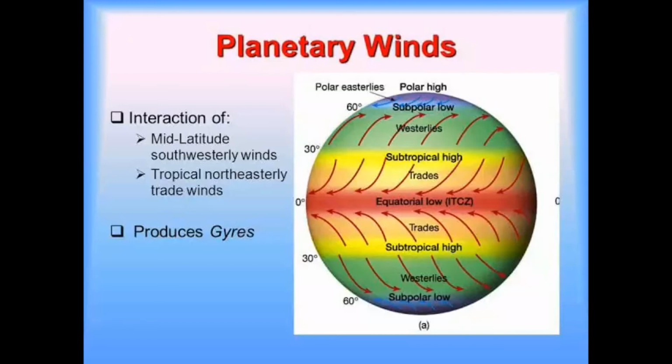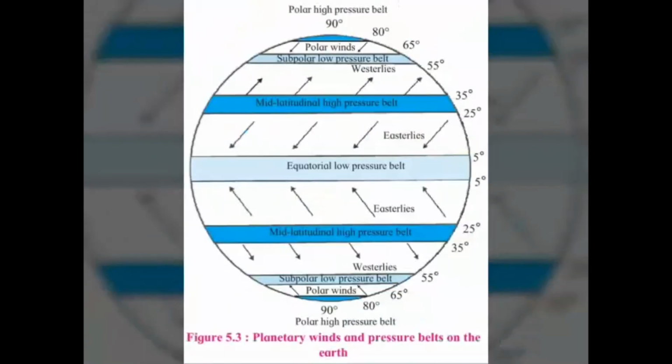In both the hemispheres, the winds blow from the high pressure area between 25 degree and 35 degree parallels to the equatorial low pressure belt. See figure 5.3. Due to the rotation of the earth, their original direction changes.